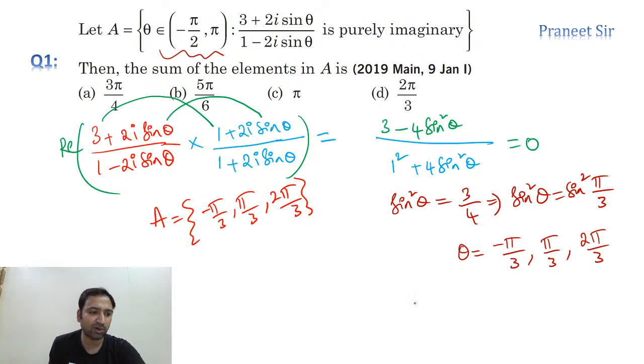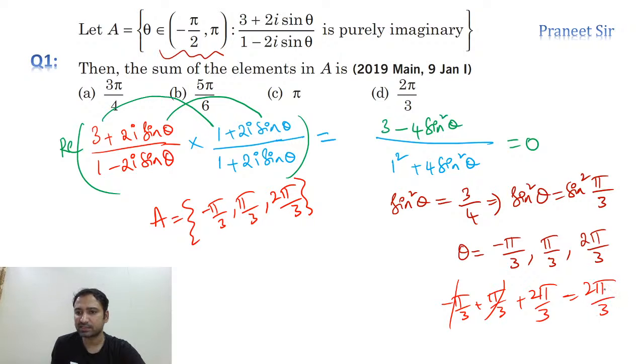So that means we just need to add all this. Yes, exactly. If you just need to add all this, how much do we get? Minus pi by 3 plus pi by 3 plus 2 pi by 3. Directly we can get the answer. These two get cancelled and we're getting 2 pi by 3. That's it. 2 pi by 3 is the answer.